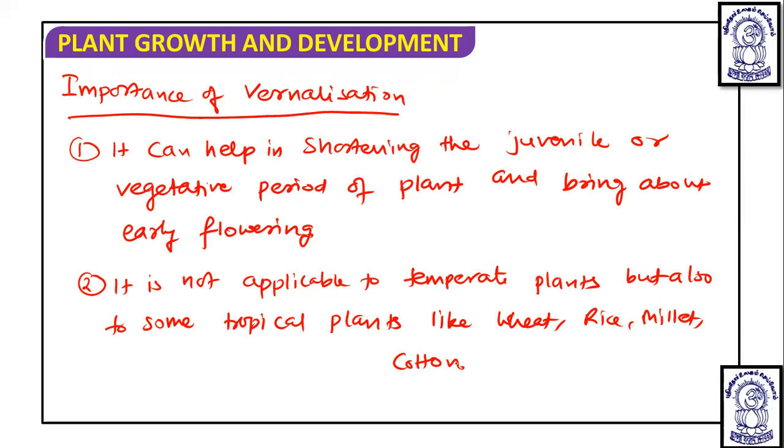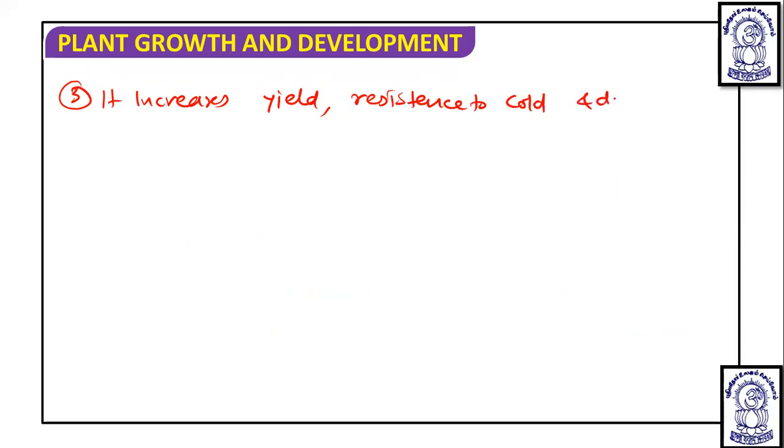Okay. And third importance is it increases yield, resistance to cold and diseases.